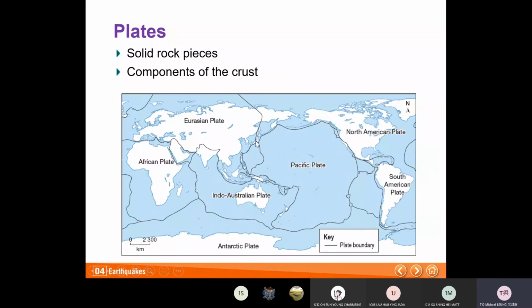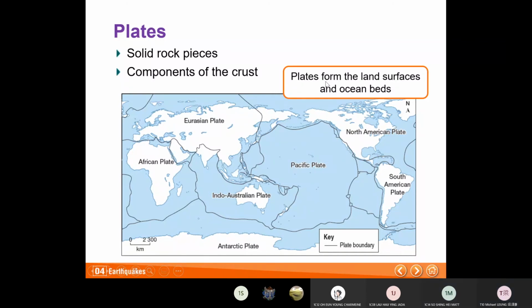So earthquakes always happen in Japan. And then you see Taiwan is along the plate boundary. So earthquakes always happen in Taiwan as well. And then you see the North America West Coast, California, are also along the plate boundary. So that's why earthquakes always happen in California. Plates form the land surface and ocean beds.